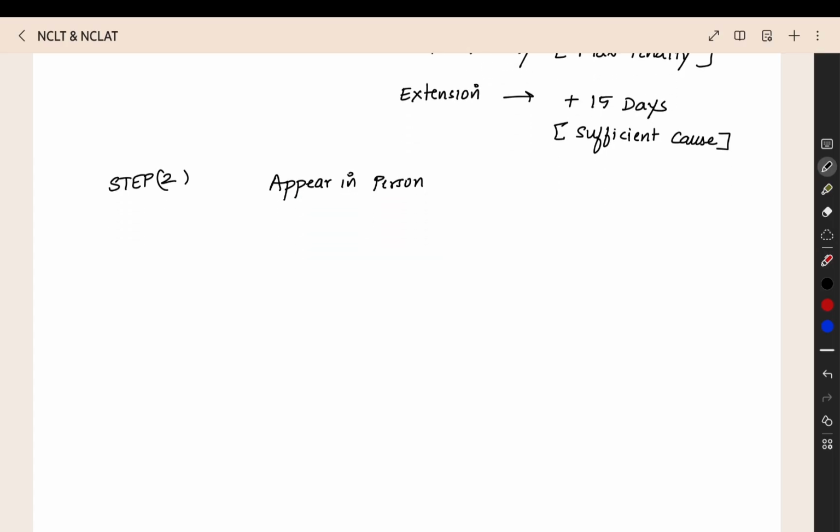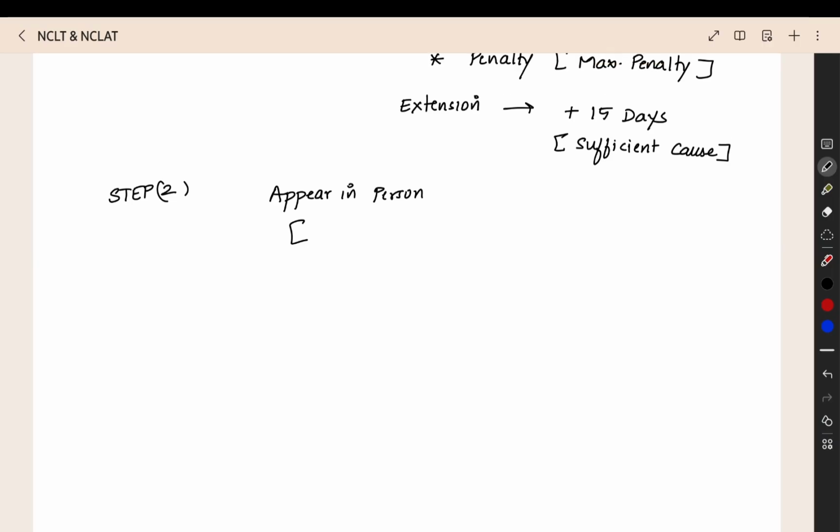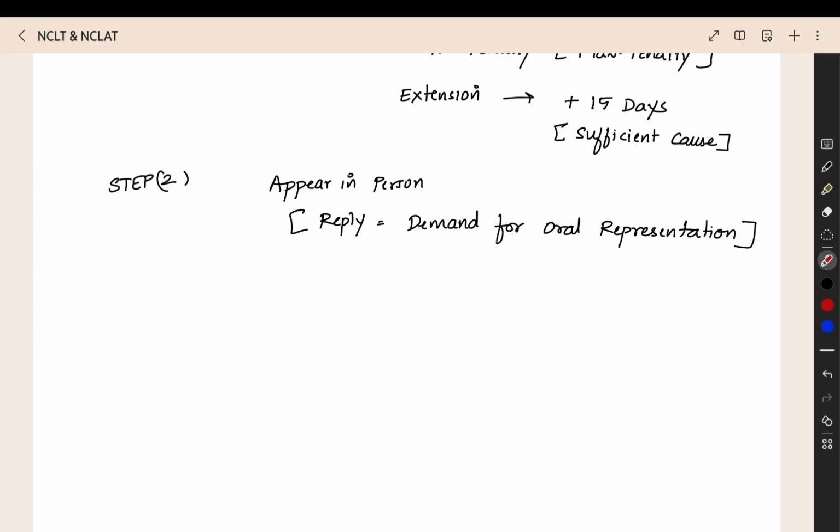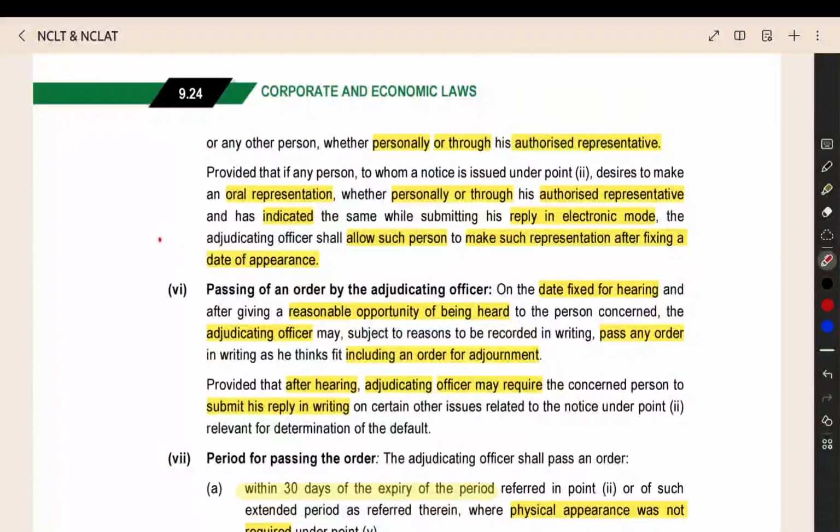We are having one more method. In that method, you also can go voluntarily and appear before the adjudicating officer when you are filing the reply, right? In that reply, you are demanding for an oral representation. What is the meaning of oral representation? You are saying that I will appear personally and I will explain my argument. Like that you are saying to the adjudicating officer, they will give you a date. On that date you have to appear and give your representation orally.